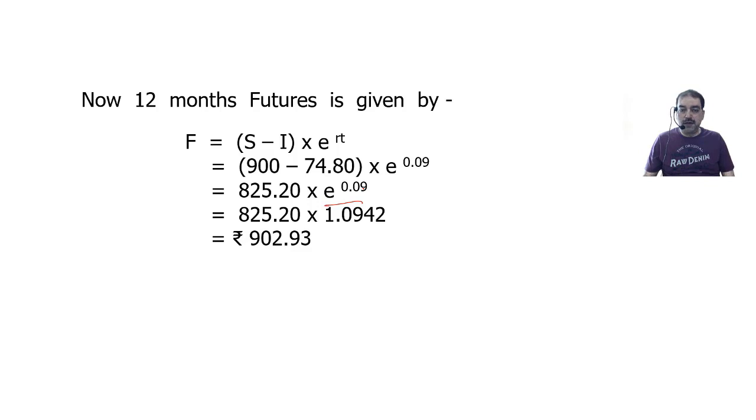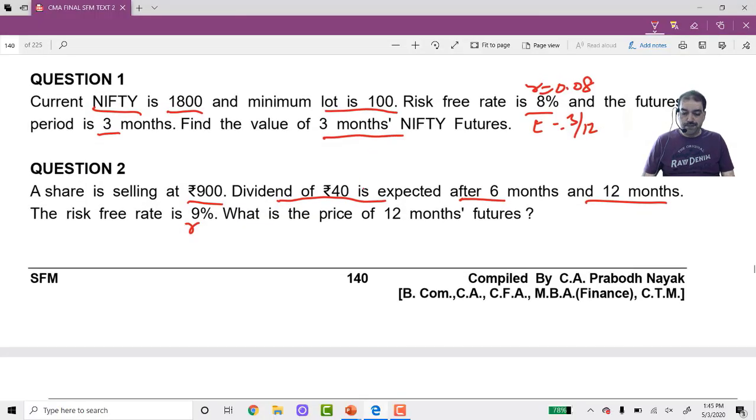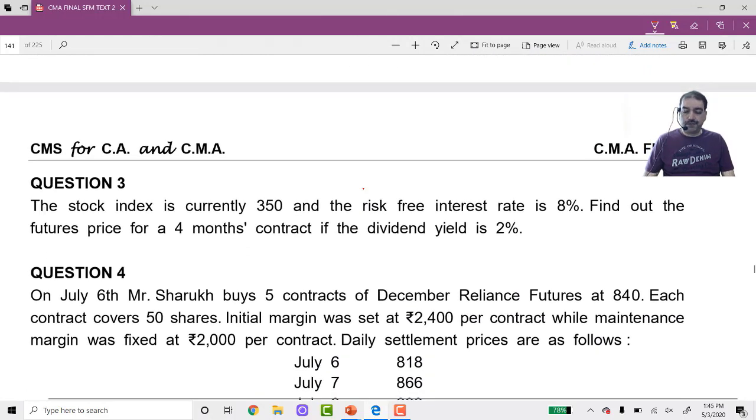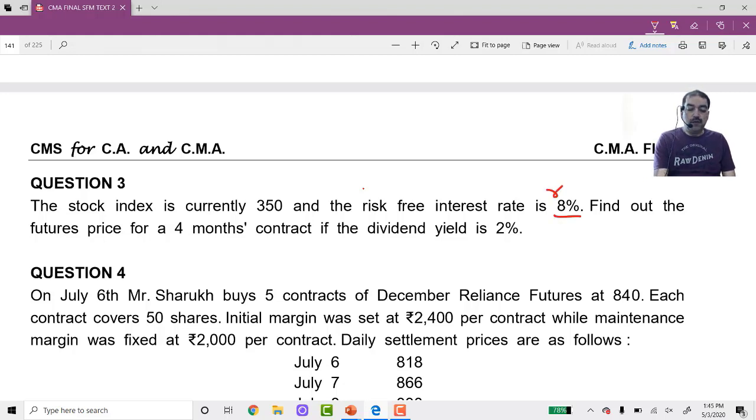So we have solved one by the first method, one by the second method. Now let us see the third method. Take question number 3. The stock index is currently 350 and the risk-free interest rate is 8%. So 8% is R. Spot price S is 350. Find out the futures price for a 4 months contract, 4 by 12. 2% is Q. Rate of dividend is given.